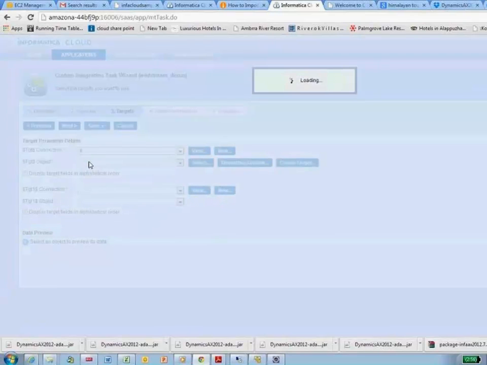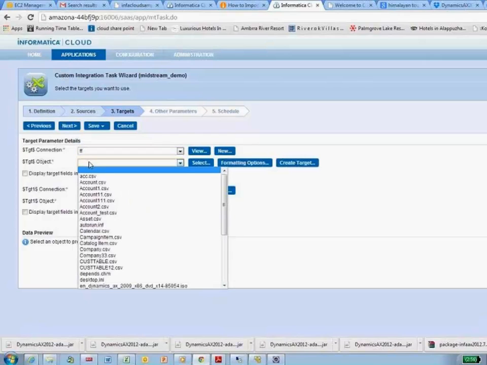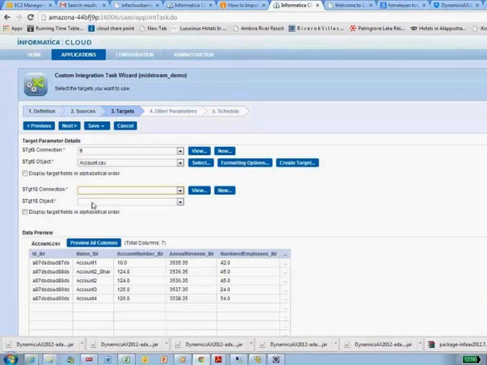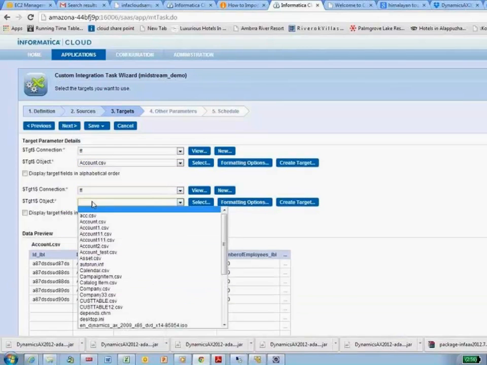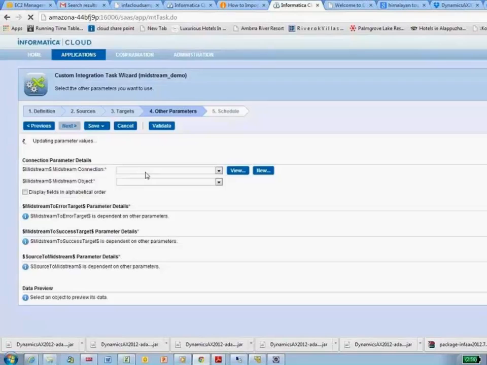After you go ahead and pick your source and you move on to the target portion of the custom integration task, that's where you're first going to encounter some of the more powerful capabilities of the Midstream Connector. Now obviously the Midstream Connector's purpose is to connect a whole bunch of different applications together in one single workflow. So your template would obviously have multiple targets defined.